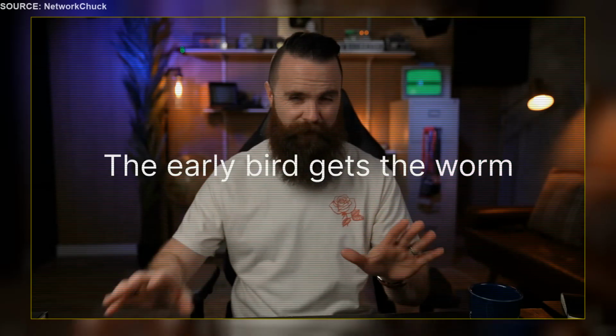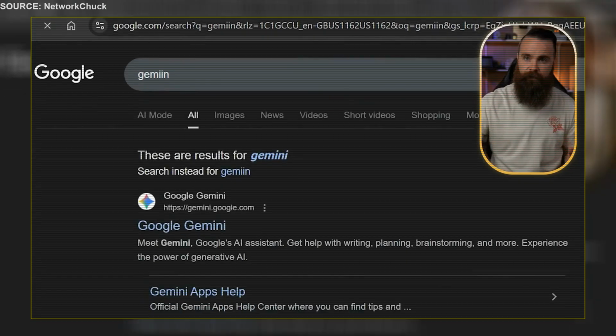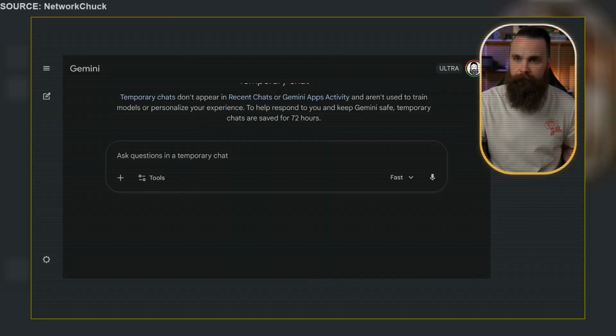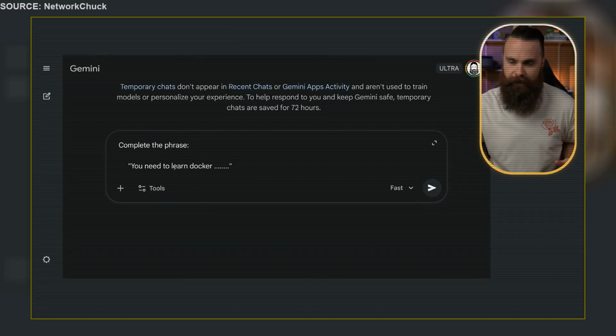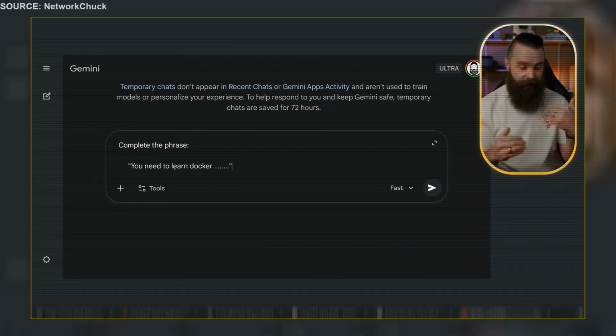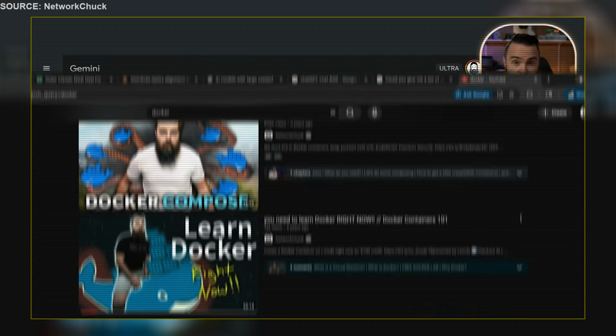That'll change your perspective. Like, check this out. I'm gonna choose a different AI. Let's go with Google Gemini. I wanna see if it can predict the next word in this phrase, and I'm trying to get it to copy me. My catchphrase: you need to learn Docker right now, or anything right now, prompting right now. Let's see what happens.